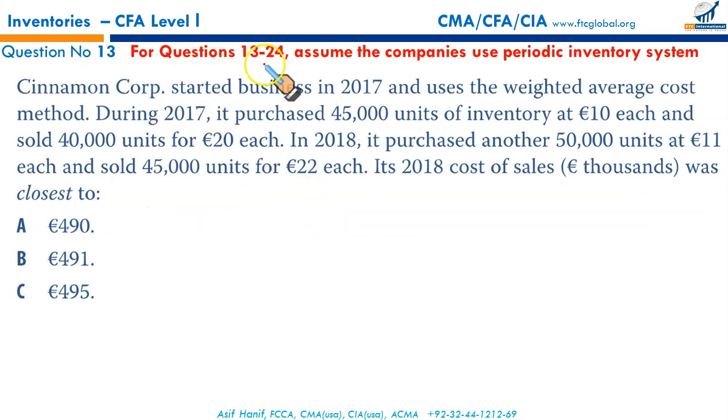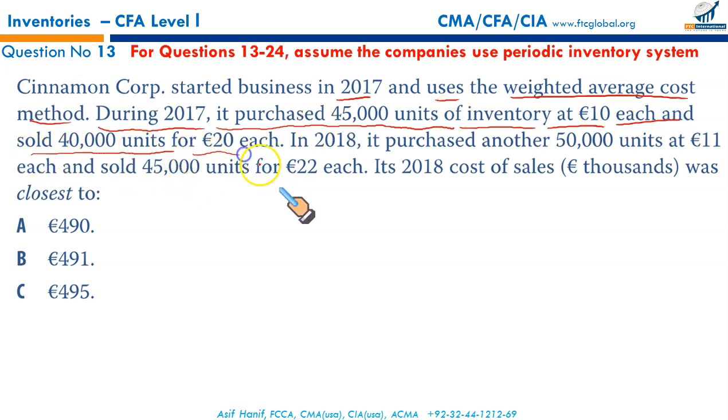Now, for questions 13 to 24, assume the companies use the periodic inventory system. First, Cinnamon Corporation started business in 2017 and uses the weighted average cost method. During 2017, it purchased 45,000 units of inventory at €10 and sold 40,000 units for €20. It means out of 45,000, 40,000 have been sold, so 5,000 remain at the end of 2017. So this is your opening stock, 5,000 units at the rate of €10 each.